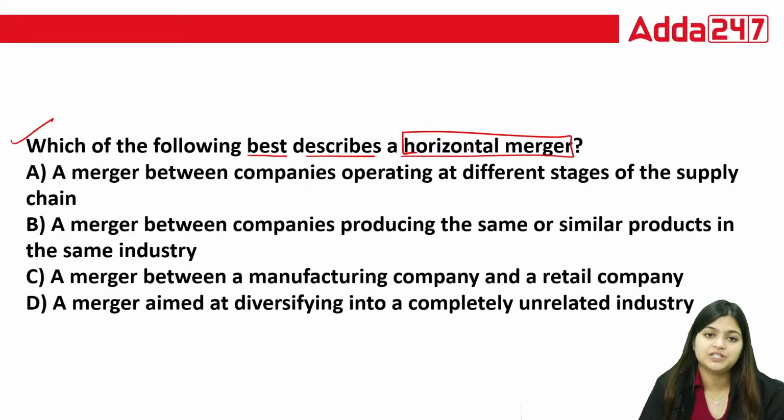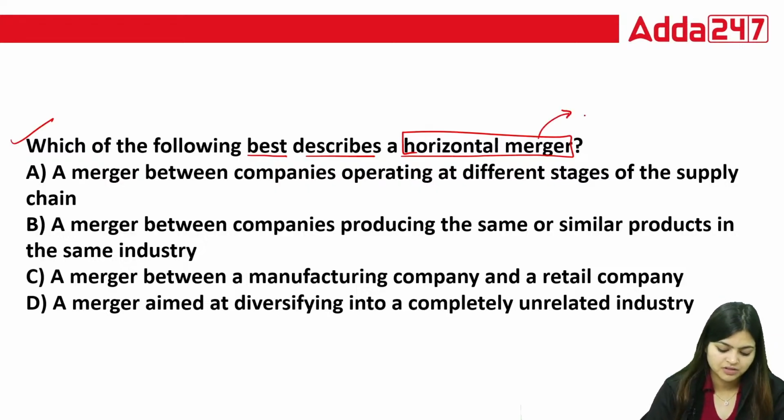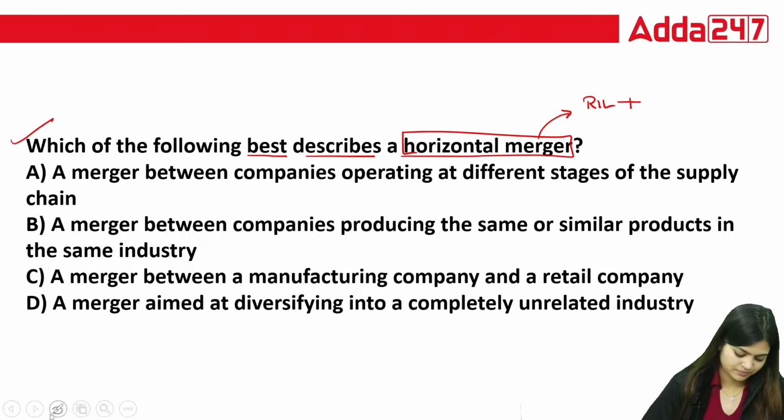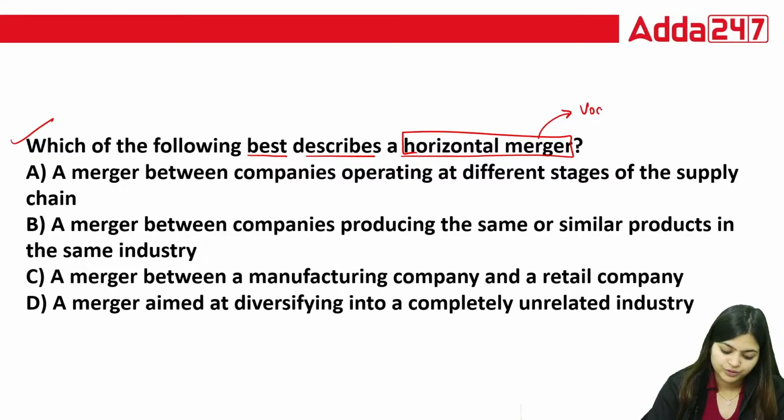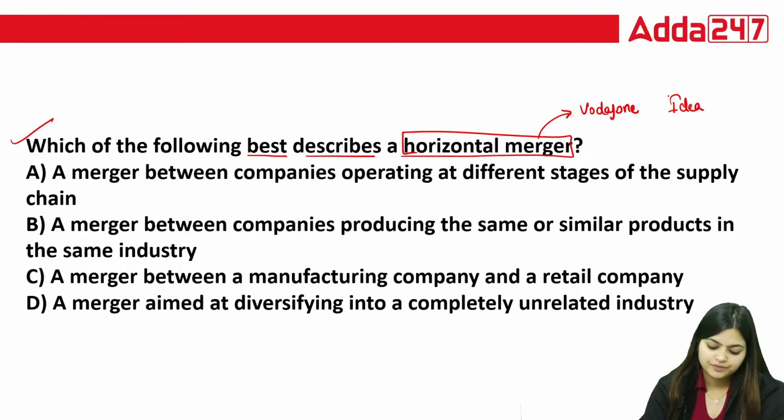Now, merger means what? Let's talk about this term. First, merger. Let's take Vodafone, one telecommunication company, and we know one more company, that is Idea.